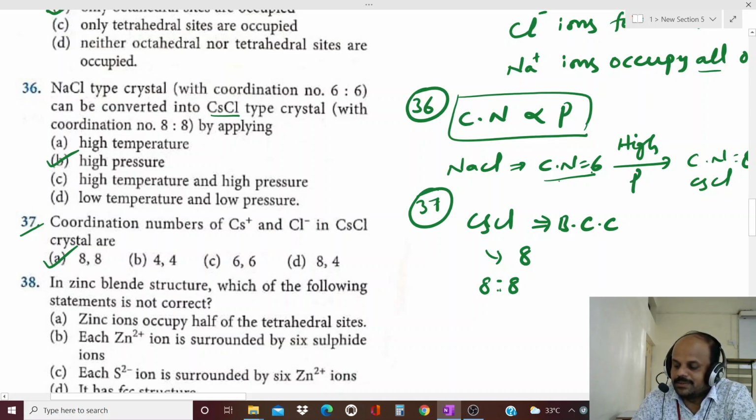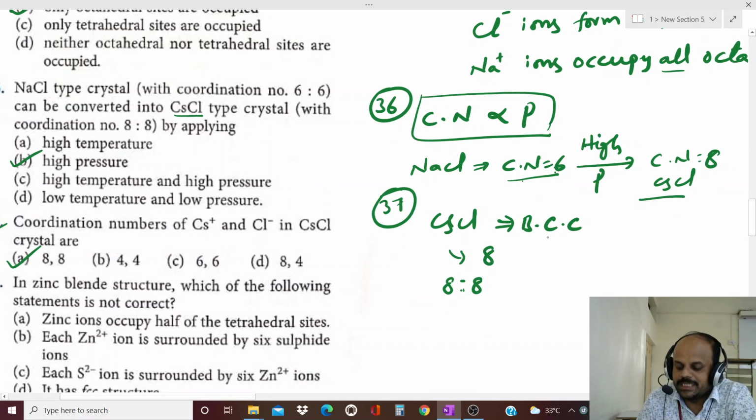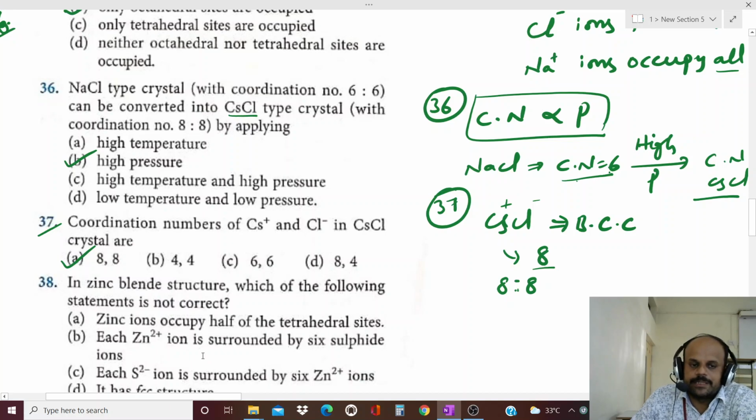Just now we discussed this. Cesium chloride with coordination number 8 means it has a BCC structure. In the BCC structure, the coordination number is 8, meaning the coordination number ratio of cation and anion is 8 is to 8. Hence this option is the correct answer for this question.